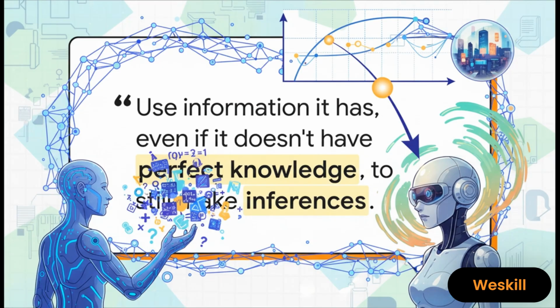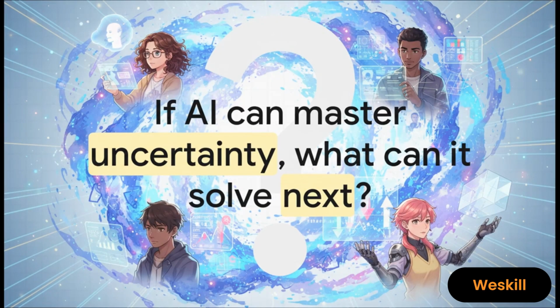You know, there's a quote from the source material that just nails this idea perfectly. It says that the goal isn't to have perfect knowledge. The goal is to use the knowledge you have, no matter how partial it is, to make the best possible inference. And really, isn't that the essence of intelligence, whether you're human or machine? So as AI gets better and better at this, at modeling and navigating our uncertain world, it really makes you wonder, right? From a doctor making a diagnosis based on fuzzy symptoms to trying to forecast a volatile stock market, what are the really profound challenges, the ones that once seemed totally unsolvable, that might now finally be within our reach?